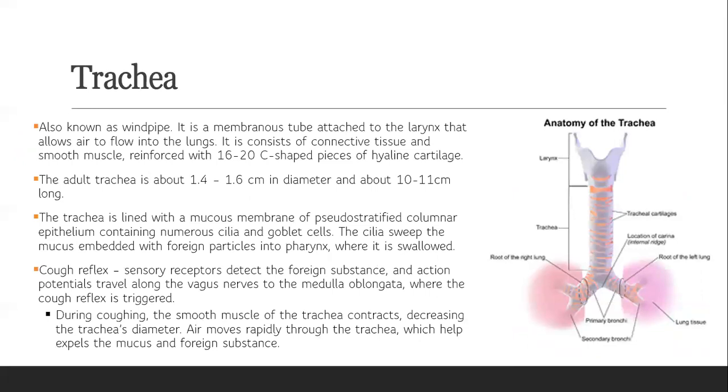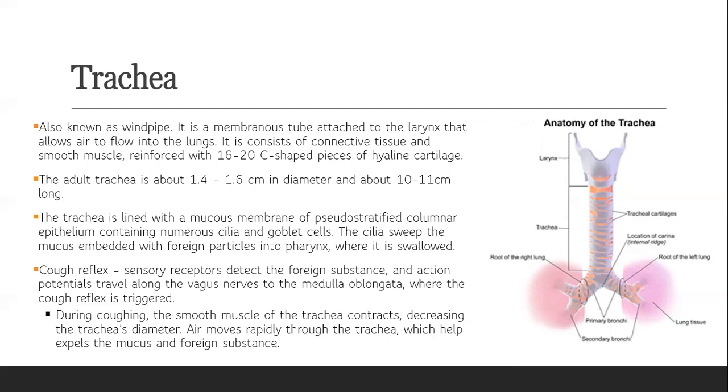Then we have our trachea, also known as the windpipe. It is a membranous tube attached to the larynx that allows air to flow into the lungs. It consists of connective tissue and smooth muscle reinforced with 16 to 20 C-shaped hyaline cartilages. The adult trachea is about 1.4 to 1.6 centimeters in diameter and about 10 to 11 centimeters long. The trachea is lined with mucous membrane of pseudostratified columnar epithelium that contains cilia and goblet cells.